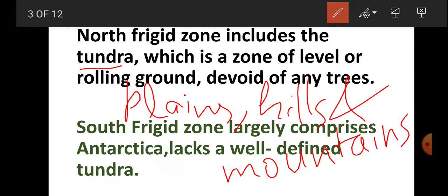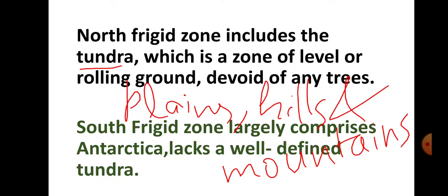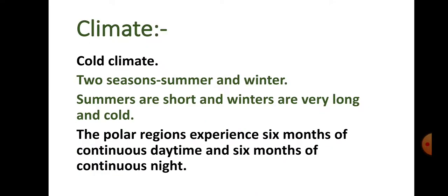South Frigid Zone largely comprises Antarctica, and it lacks well-defined tundra. So tundra vegetation is seen only in North Frigid Zone near the Arctic Circle. The climate of Frigid Zone is very cold, and the areas in this zone experience two seasons, summer and winter, but summers are very short and winters are very long and cold.